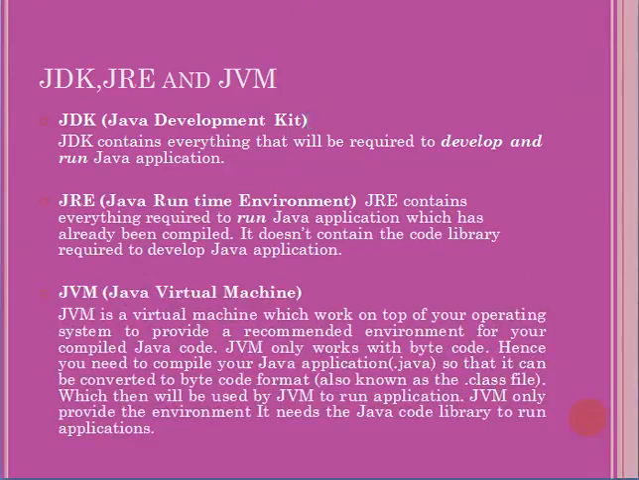Now let's take a look at JDK, JRE and JVM. If you want to work on Java software, first you need to download and install the JDK on your computer. JDK is the Java Development Kit. It contains everything that will be required to develop and run Java applications. The use of the JDK is to develop and run the Java application.